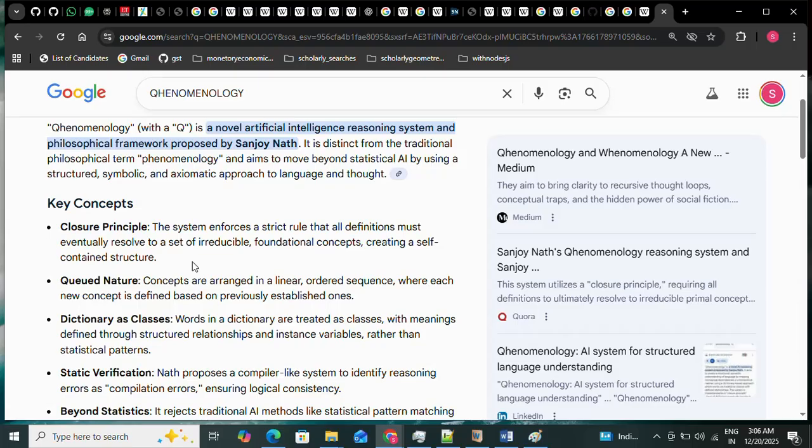And this kind of subjectivity is the cause of all human problems in the current scenario. Objectivity means objectivity. 3 plus 3 is equal to 6 means it is valid every day. It is valid everywhere for every kind of scenario. To do that, we have to think about the queued nature.